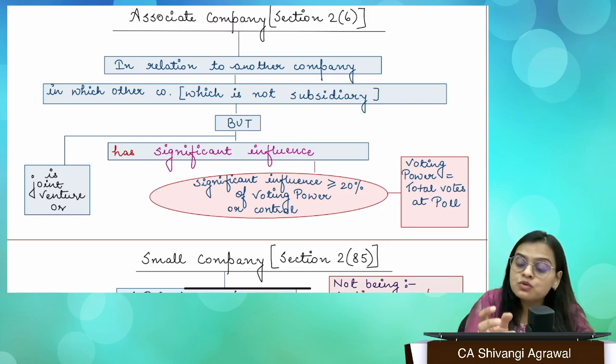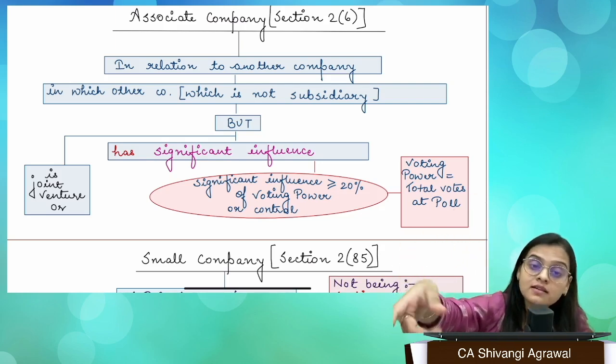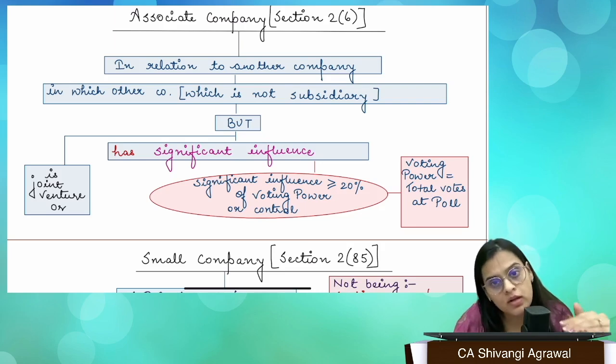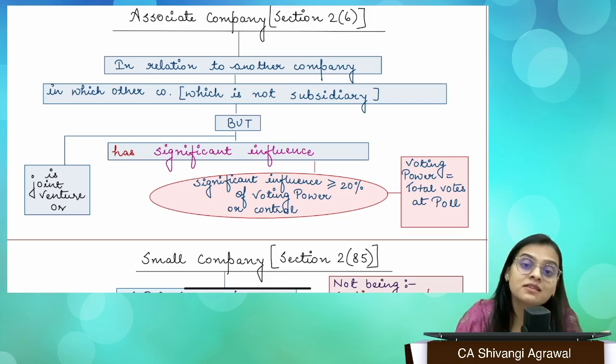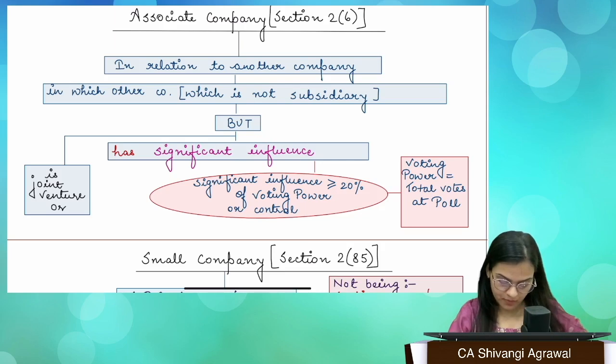Having control of at least 20% voting power. 20% or more. So if I am a company and I hold 20% shares in that other company, then that company is called an associate company. Okay, so if it becomes your subsidiary, then it will be called a subsidiary only. But if it is not a subsidiary, but you have significant influence, then that is what is called an associate company. I hope that's clear. Okay.